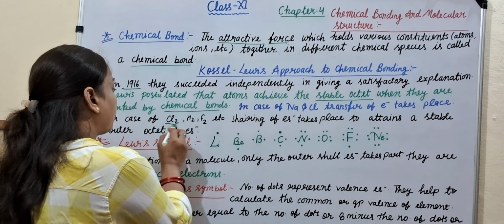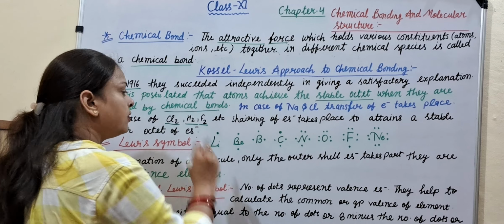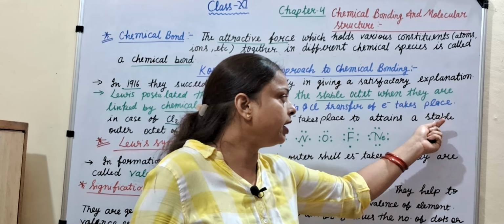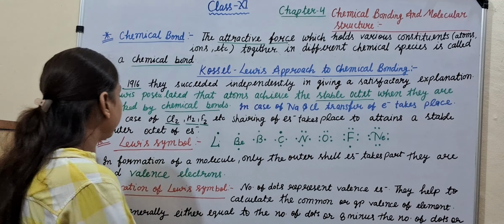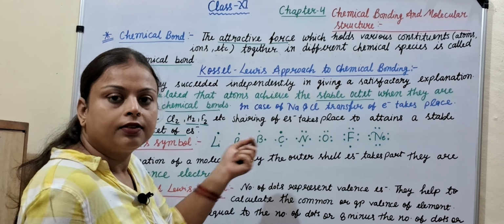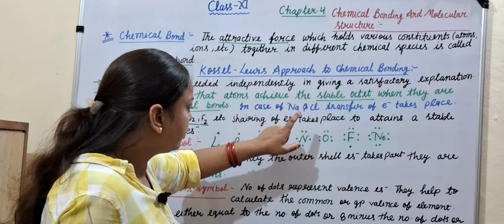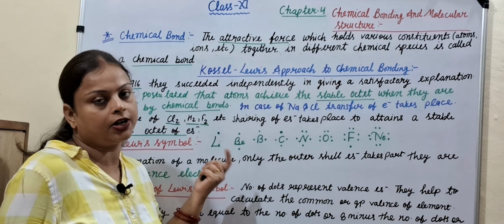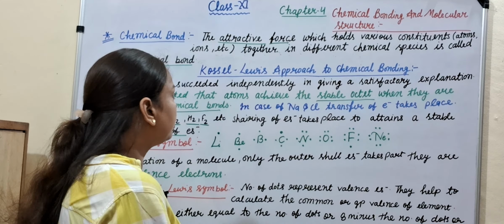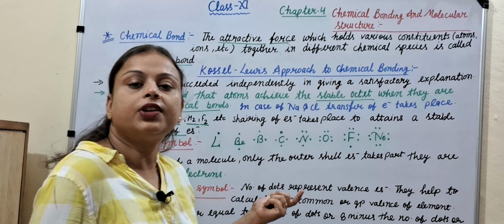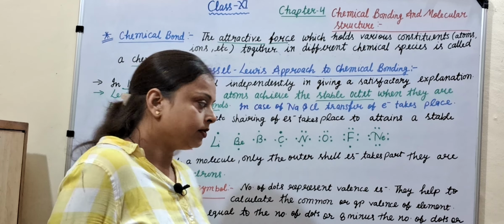Sodium transfers 1 electron and chlorine gains 1 electron. In the case of chlorine, hydrogen and fluorine, sharing of electrons takes place to attain a stable outer octet of electrons. Why does this happen? Because to attain a stable outer octet of electrons. In chemical bonding, only outer shell electrons take part.